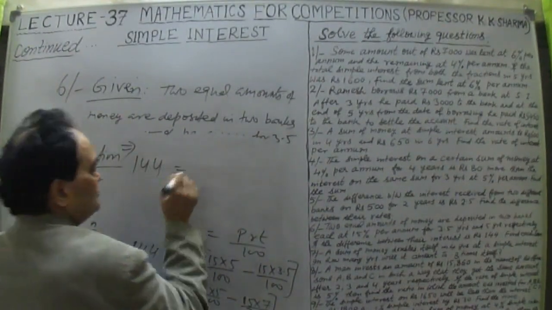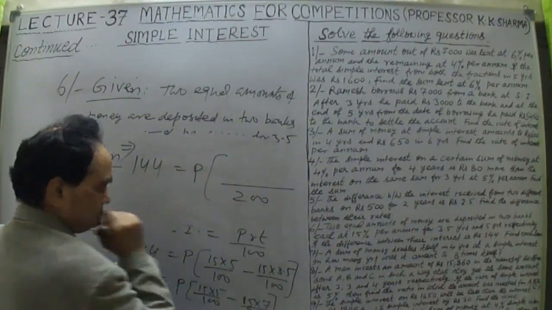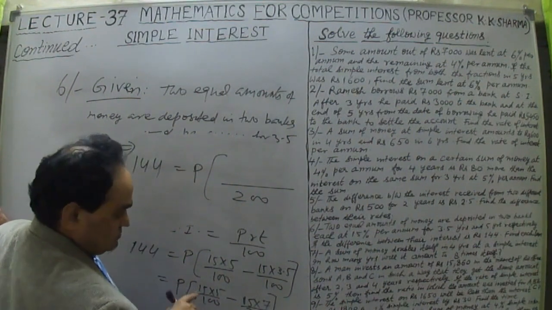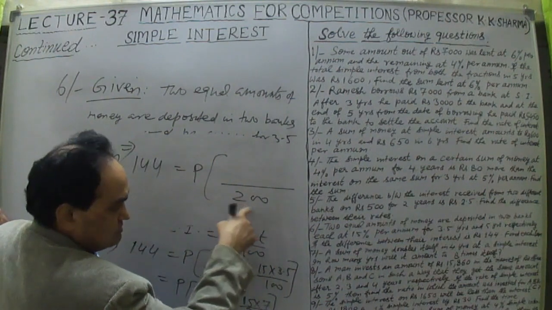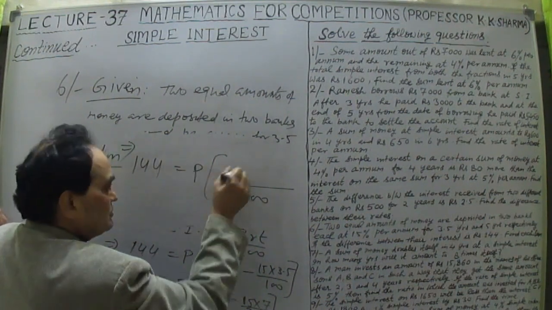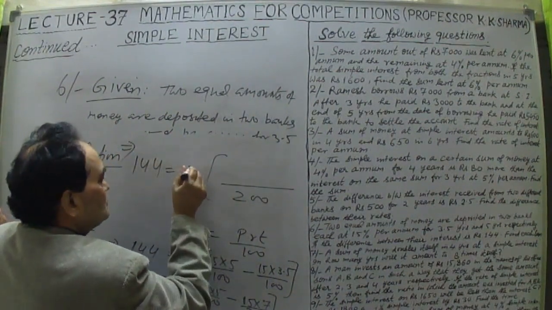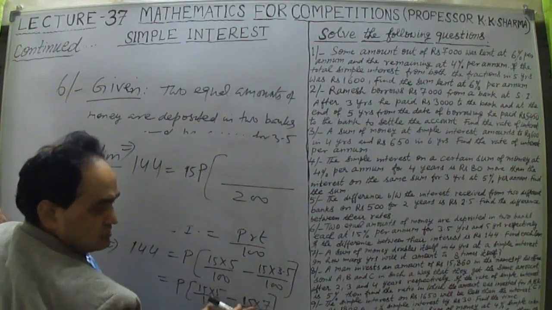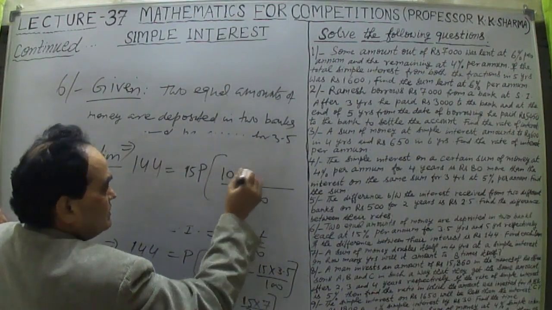So here it is 144. This 144 is equal to P within bracket. If I take 200 as the LCM, no problem, I'm not cancelling them out. It will be 15 into 10, because 200 divided by 100 is 2, and 2 into the numerator multiplication. This 15 into P we have taken common, because the same rate 15 is there. It will be 10 here, minus 7.